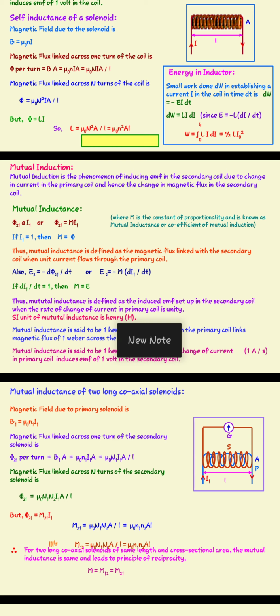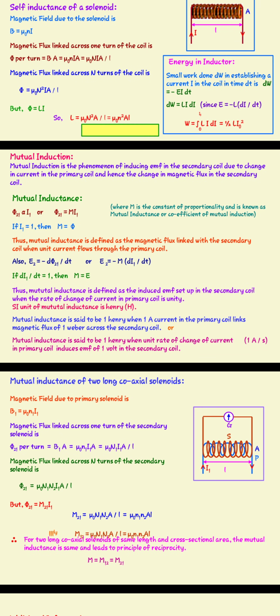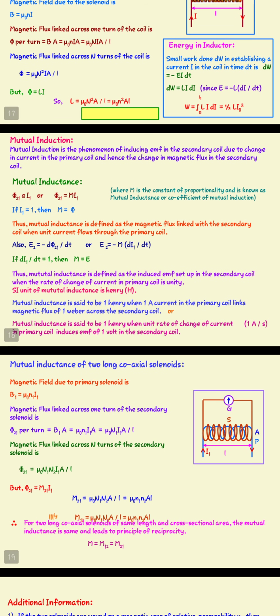Then the magnetic flux linked across one turn of the secondary coil, phi 21, is given by B1 A. That is mu naught small n1 I1 A, which is equal to mu naught N1 I1 A upon L.